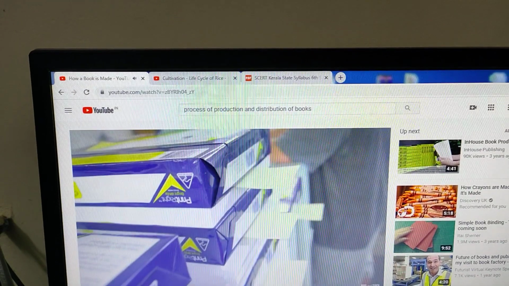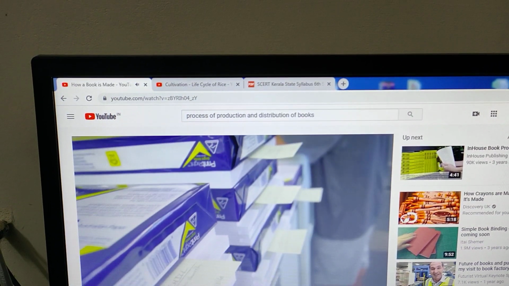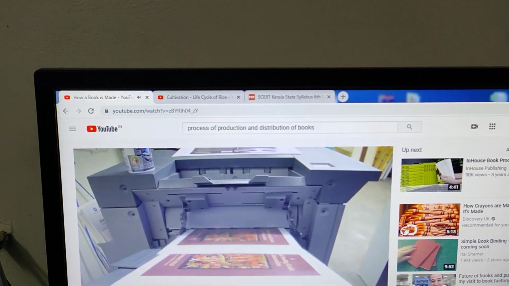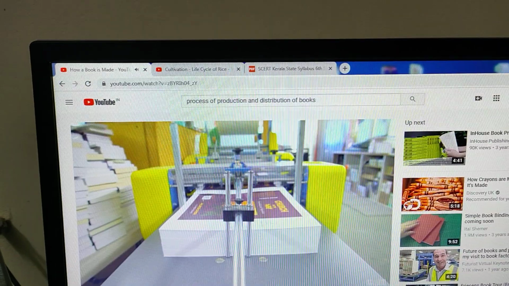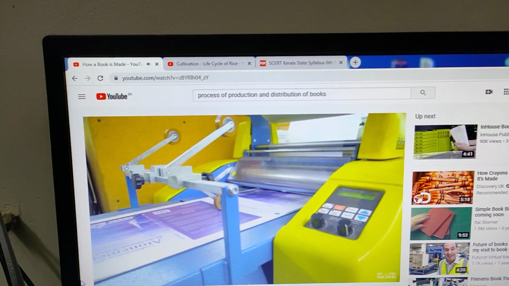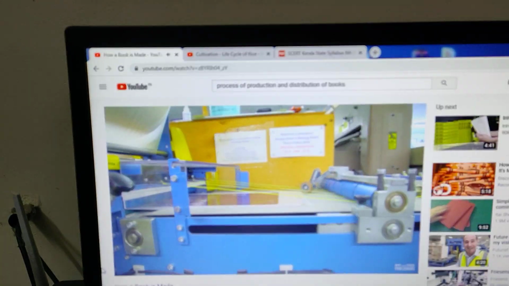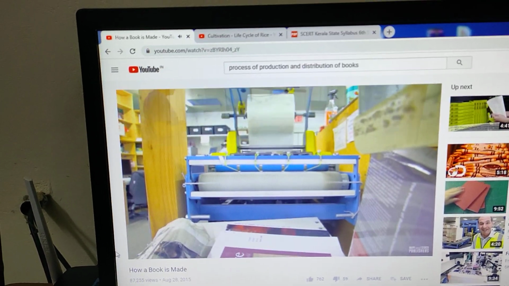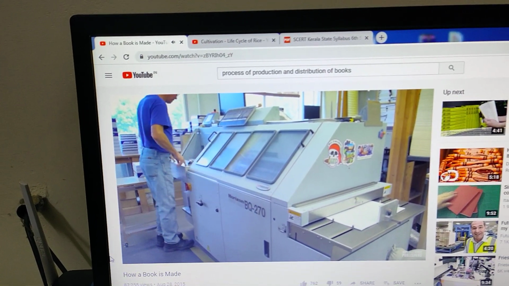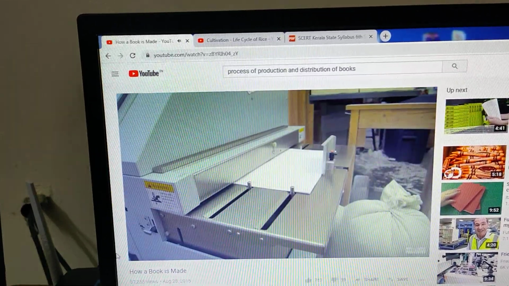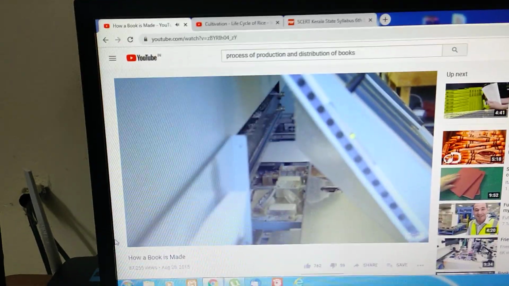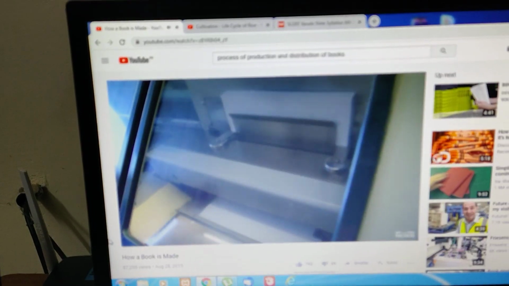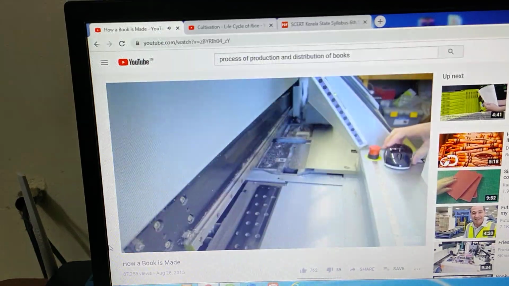Next, now they are printing the front cover. Now the front cover printing is over. Now they are going to bind and set the book, finishing the book printing.